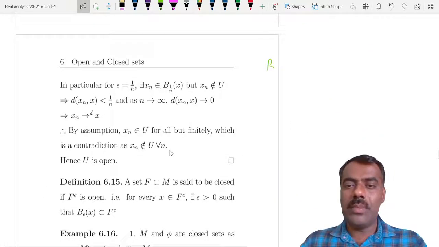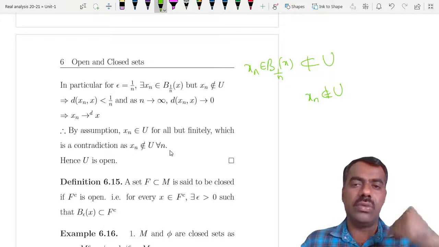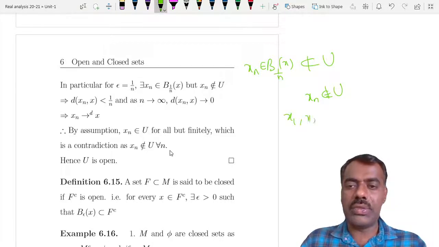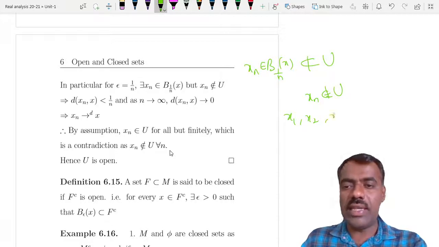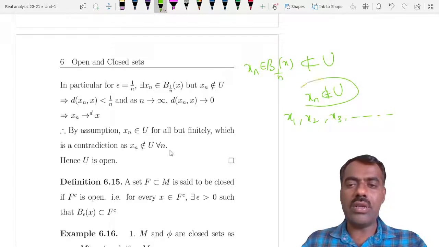Then the ball around x of radius 1/n is not contained in U. That means there is an element, call it x_n, which is not in U. So you get a sequence x_1, x_2, x_3, and so on, none of which are in U.